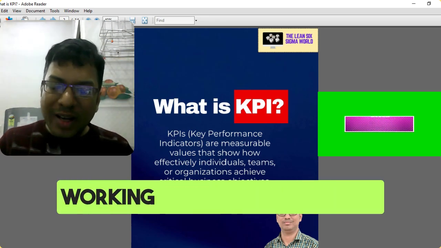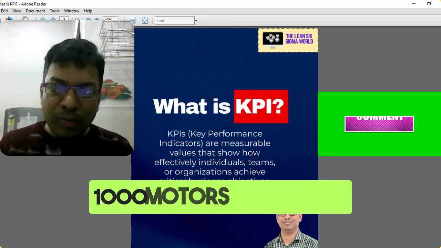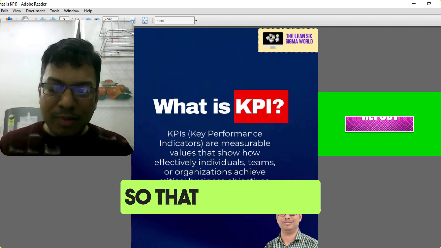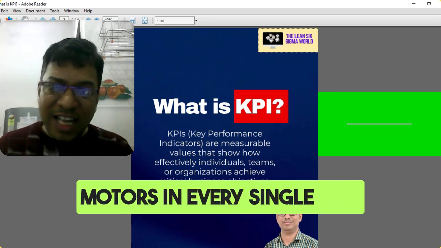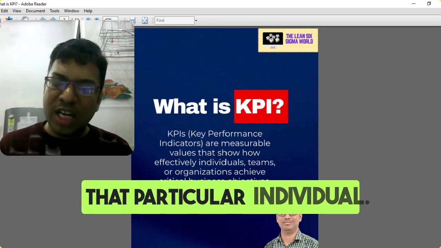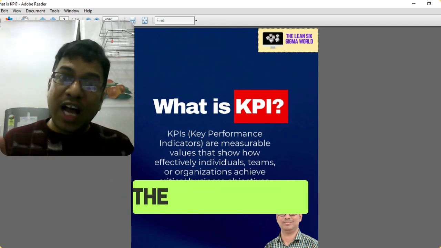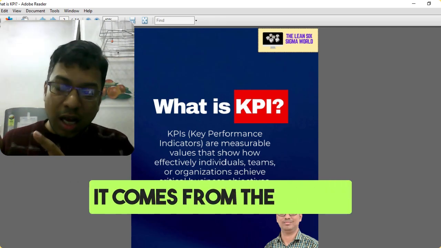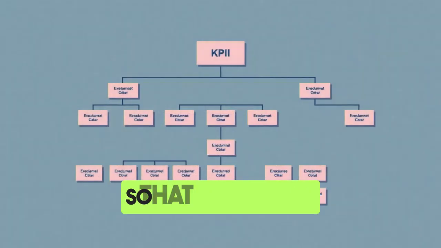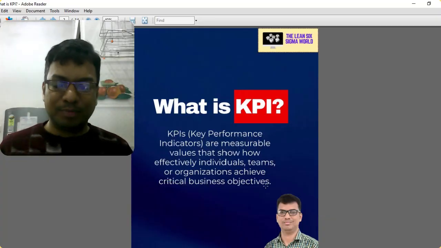So the engineer who is working in the manufacturing department has to produce 1,000 motors in a month. So daily that person has to complete almost 40 to 50 motors every single day. So that is the KPI of the particular individual. So KPI comes from the higher level to the lower level, not from the lower to higher. So that is the basic fundamentals of KPI.